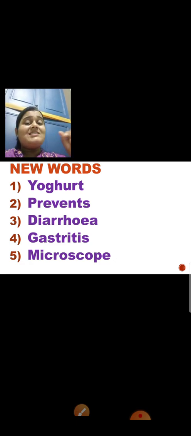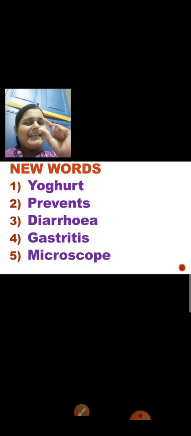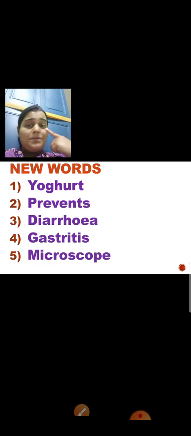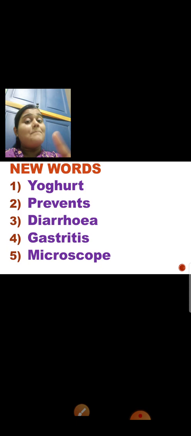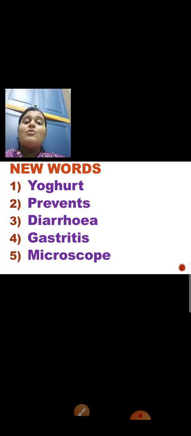When you cannot see those tiny particles with your naked eye, a microscope is used for looking at these very tiny particles. So microorganisms are also very tiny in size. They cannot be seen with our naked eye. So what do we use? We use a microscope to look at the microorganisms. Is that clear? So let us begin.